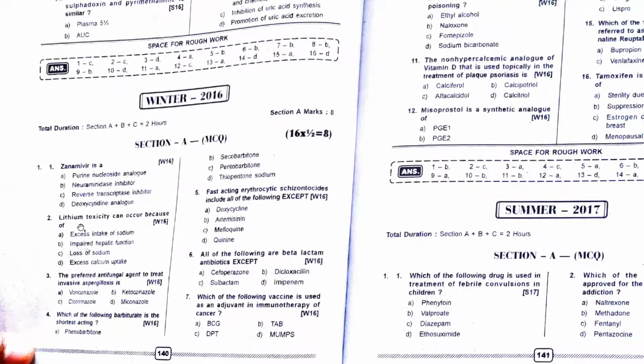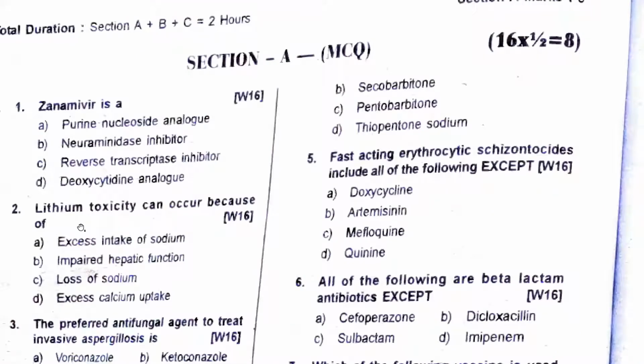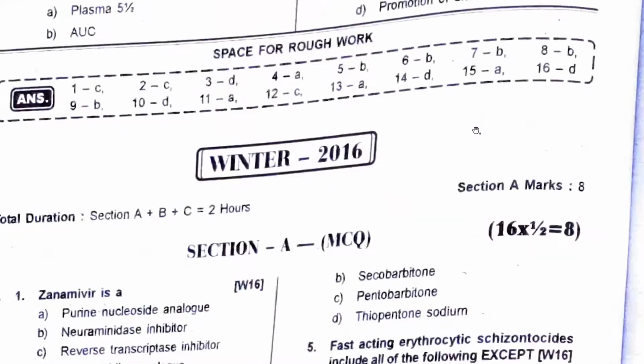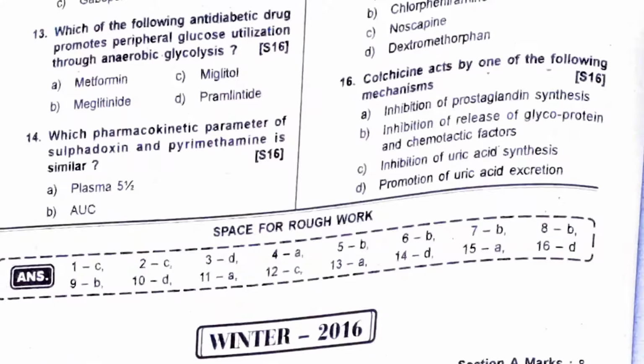Right. Lithium toxicity can occur because of loss of sodium. So if there is increased sodium loss, lithium will not be lost, and as a result of that, what will you have? Lithium toxicity. What is zanamivir? Zanamivir is a neuraminidase inhibitor. There's no point in knowing the significance. Just remember, it is neuraminidase.